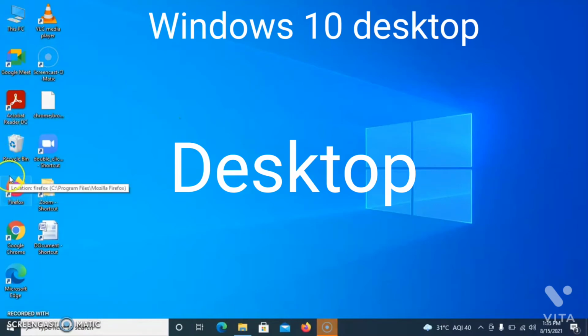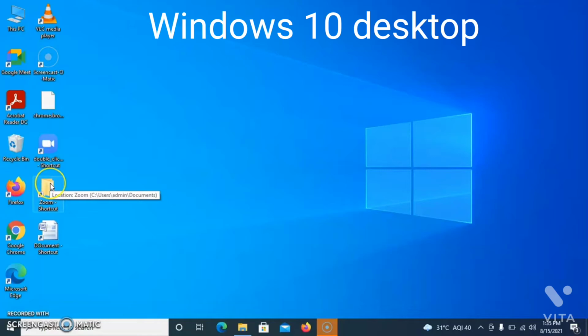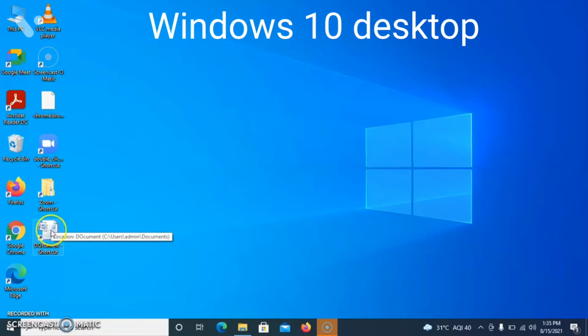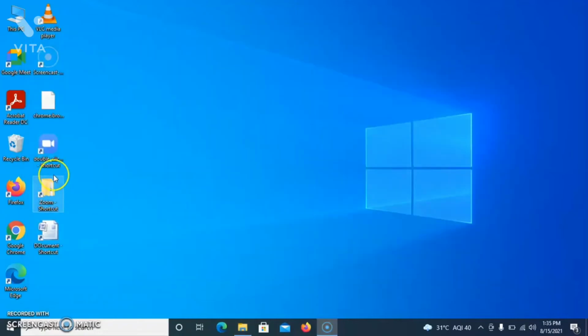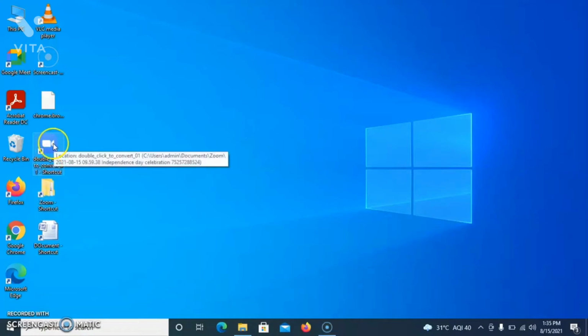Children, look at the screen carefully. Last week we have learnt about this one. These are icons. This is a folder. Children, if you want to open your documents and videos in the computer, then you will save the documents and videos on the desktop. That is a good way for you. If you want to open the icons, double click on it. It will open. You can see this one on the screen. The programs or folders that you open appear on the desktop. You can also put files and folders on the desktop and arrange them however you want.